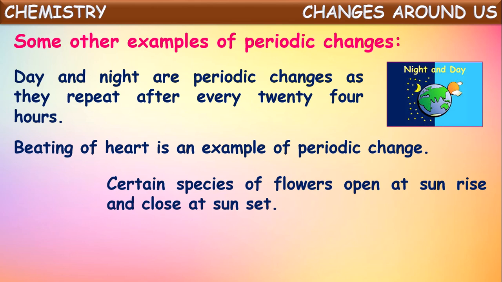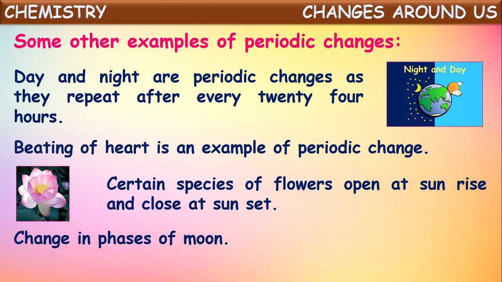And certain species of flowers open at sunrise and close at sunset. So that also occurs at regular intervals of time. When the sun rises, they open, and when the sun sets, they close. So that is also one of the examples of periodic changes.